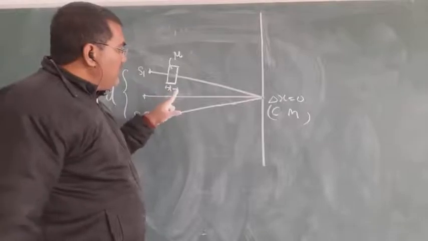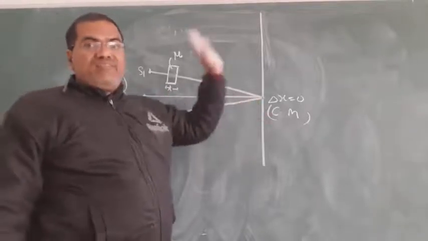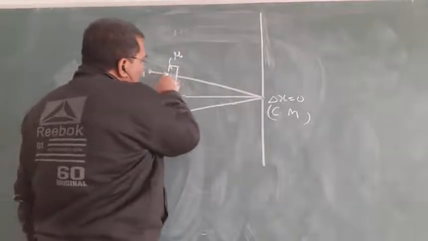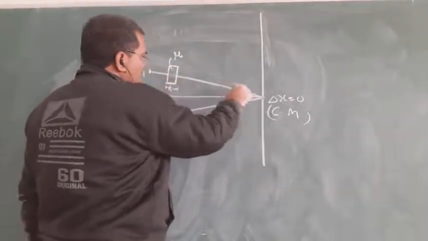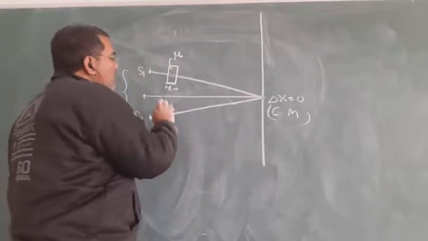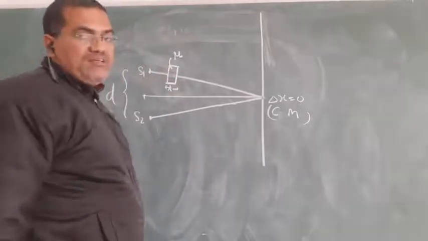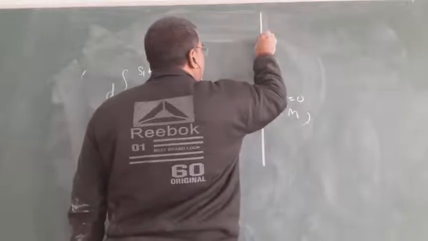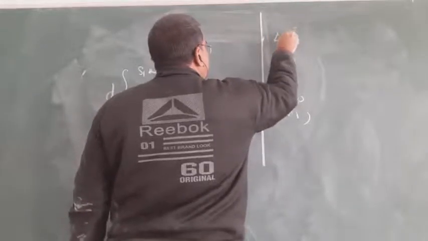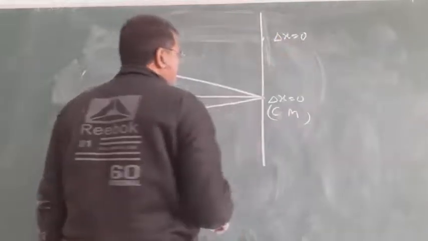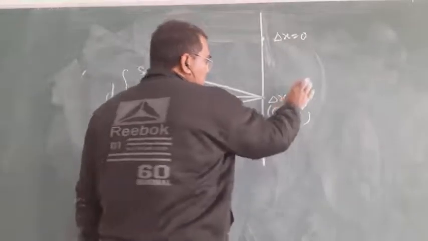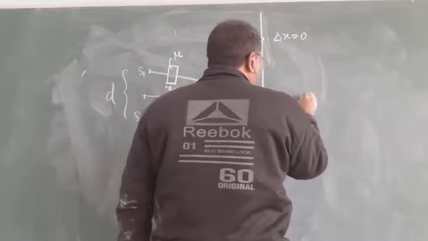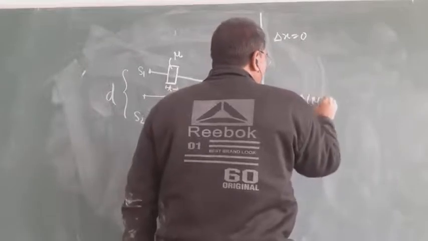So there is an extra path length, so the central maxima will shift, where the extra path length is traveled, and this must be compensated by this path length. So the central maxima will shift in the upward direction, where delta x is equal to 0. So this is not a central maxima. This will be t(mu minus 1).